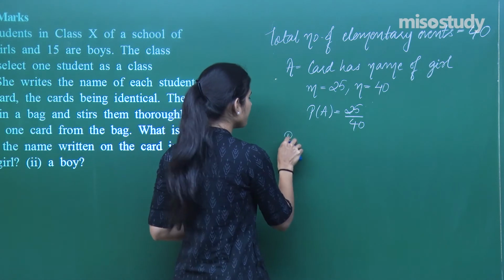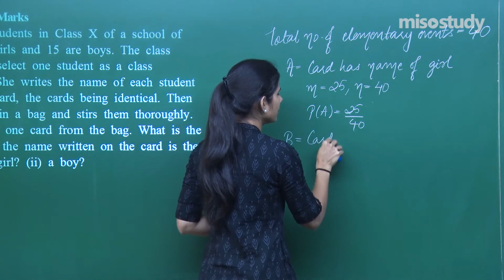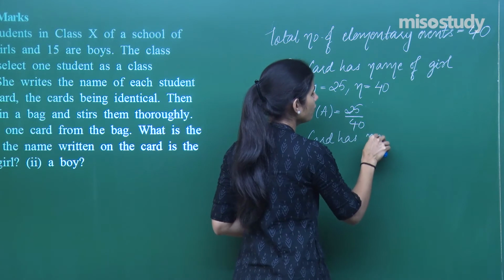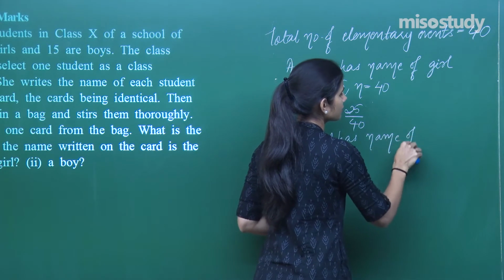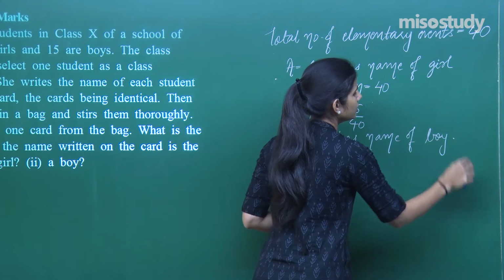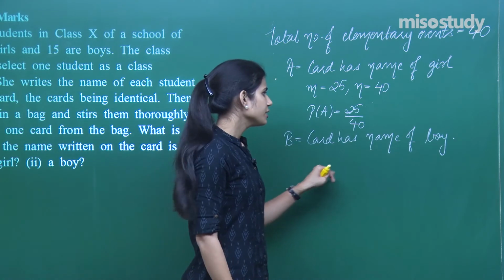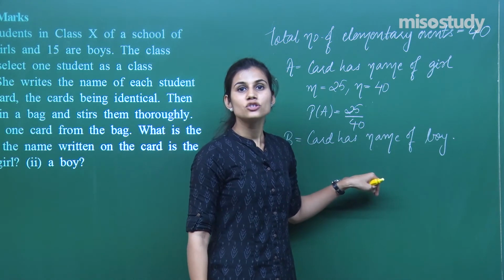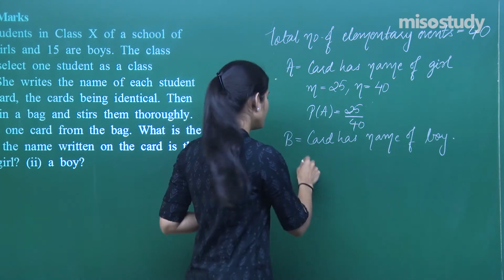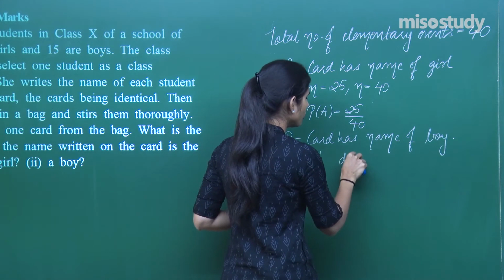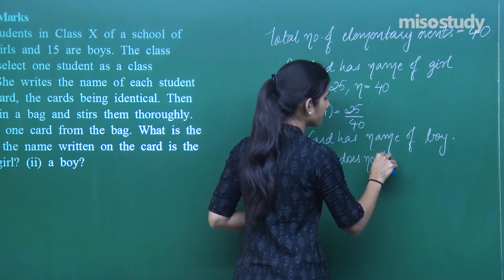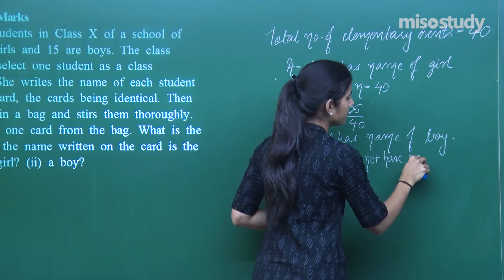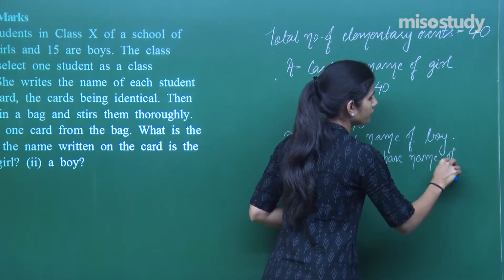Now if I am saying B is that the card has the name of a boy, that means the card is not going to have the name of the girl.